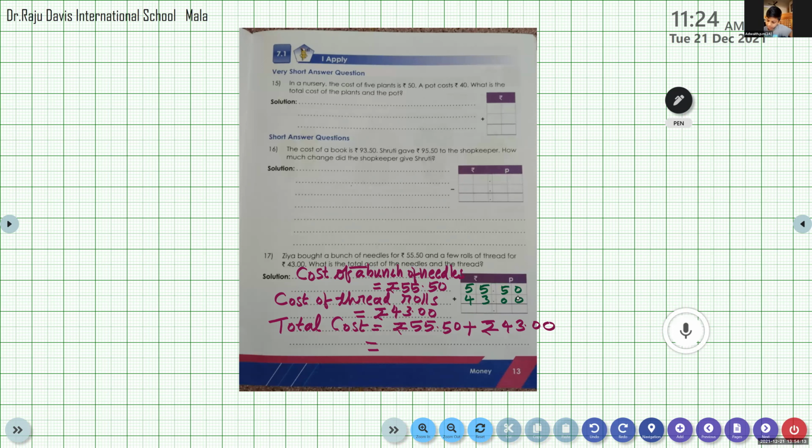The answer is 98.50. 98 rupees 50 paise. 0 plus 0, 0. 5 plus 0, 5. 5 plus 3, 8. 5 plus 4, 9. So 98 rupees 50 paise. That's the total amount.